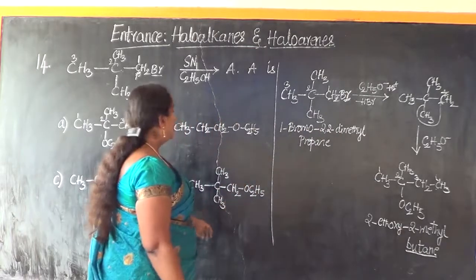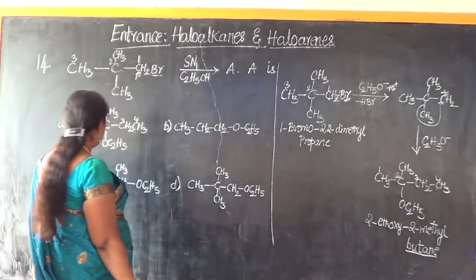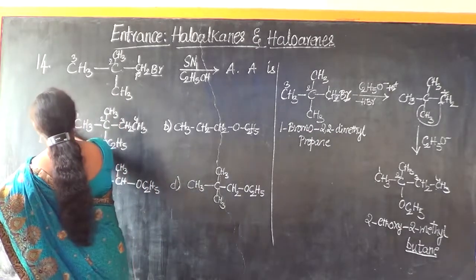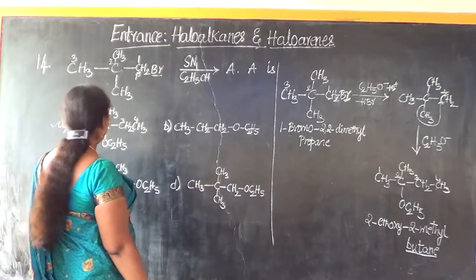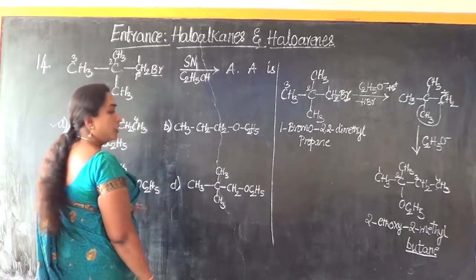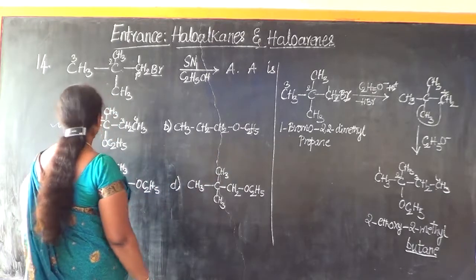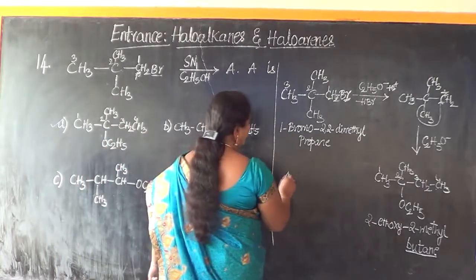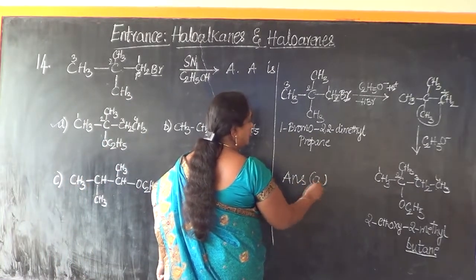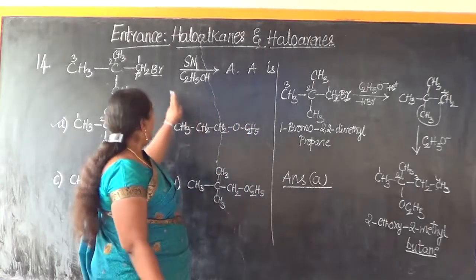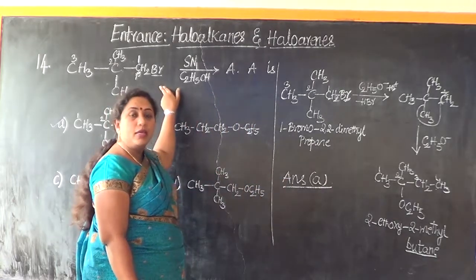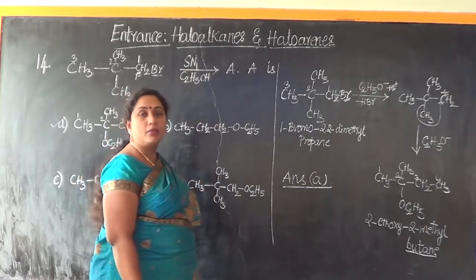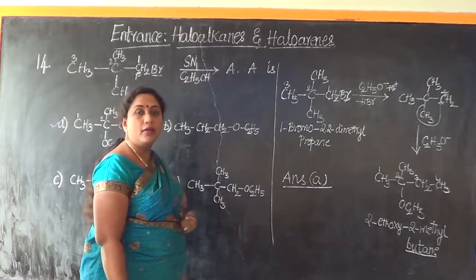So let us match which is the one which matches with the structure. Option A is the one which matches as per the answer that we have got, and all other 3 options do not match as per the product that we have got. So the correct answer is option A. Here we need to understand the changes because of the involvement of a primary carbon atom towards SN1 reaction mechanism in an alcoholic medium.